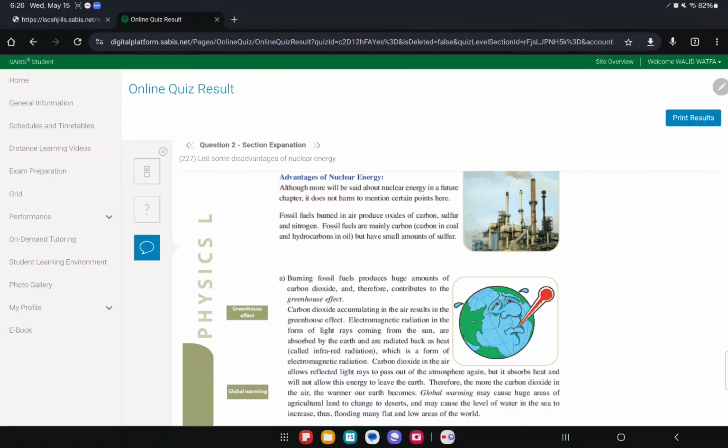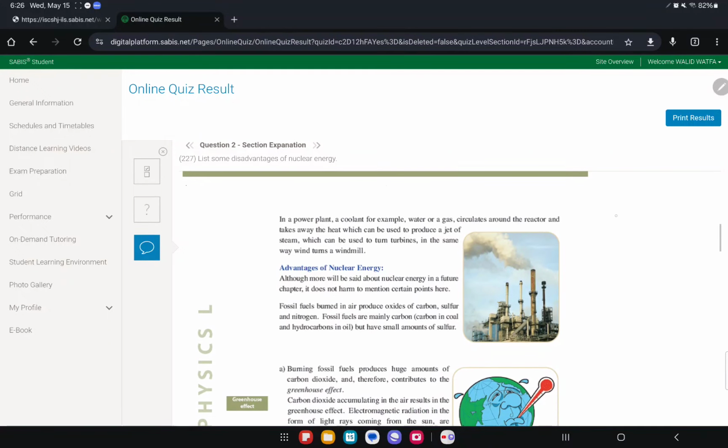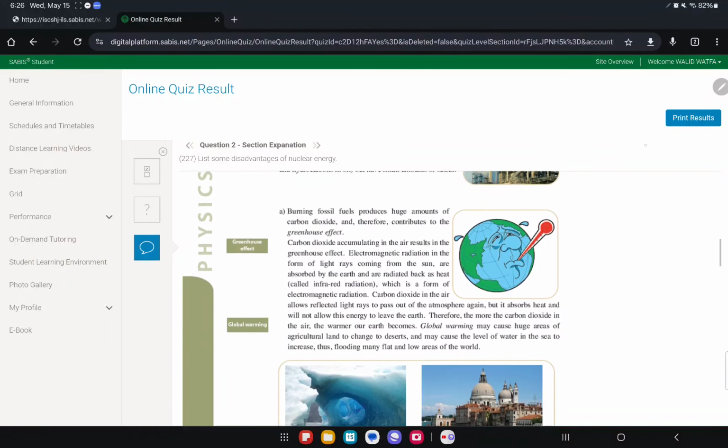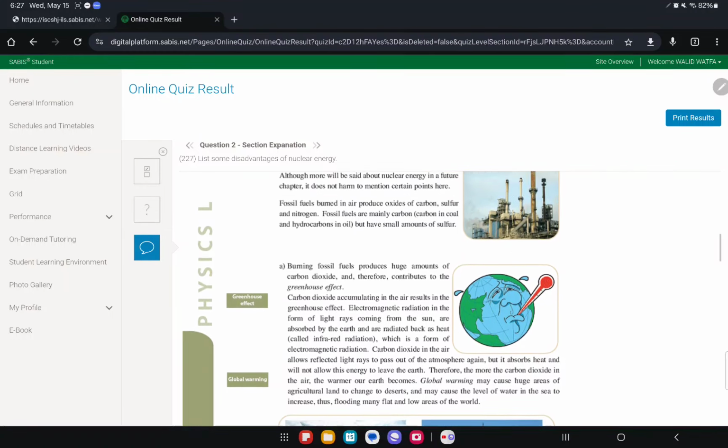The first thing about nuclear energy: it has nothing to do with the greenhouse effect. Look here, we'll start with the first advantage. Basically, there's a nuclear reactor and they use fission. Fission is when they break down these uraniums, and when they break it down it releases a lot of energy. So nowadays countries are using this instead of burning fossil fuels, because fossil fuels release too much pollution.